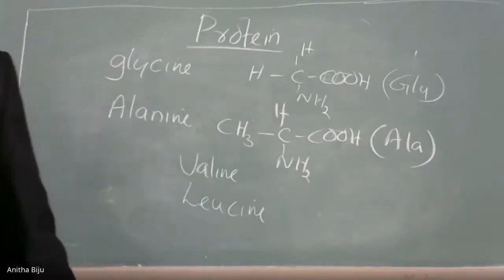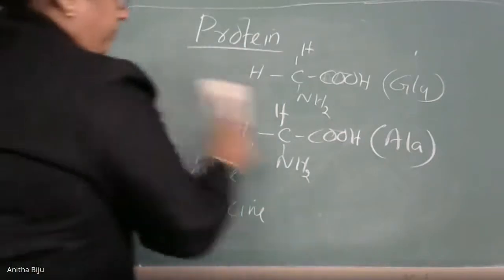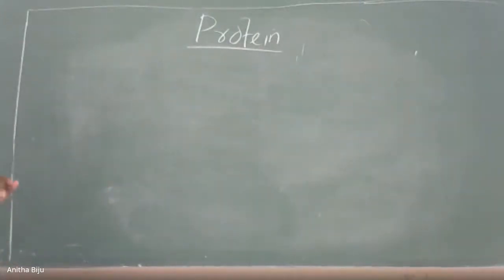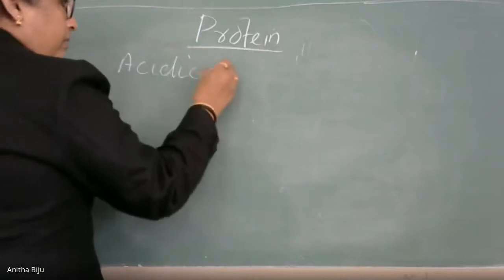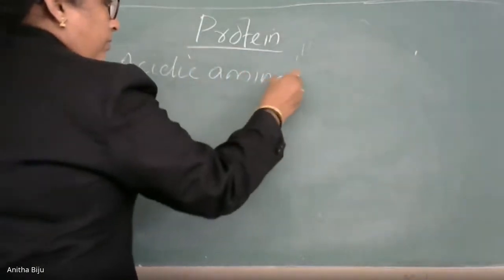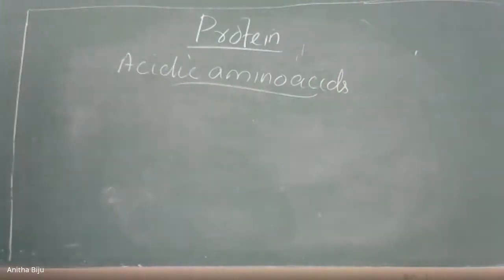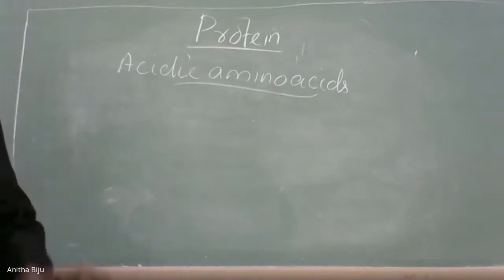Okay. Now let us see acidic amino acids. Acidic amino acids are those amino acids in which one extra COOH group is there.